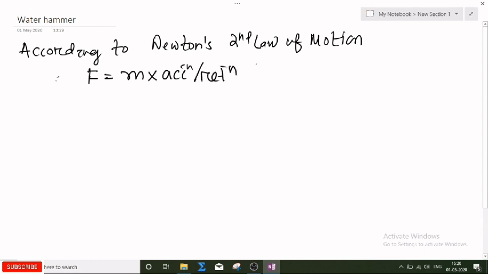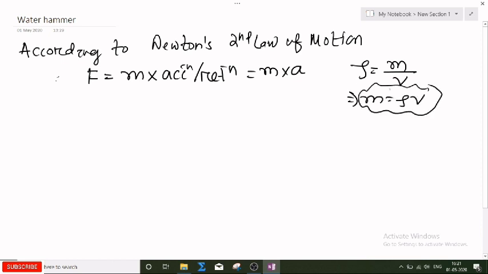Density is equal to mass by volume, so mass will be density into volume. So the force I can write as density into volume into acceleration.